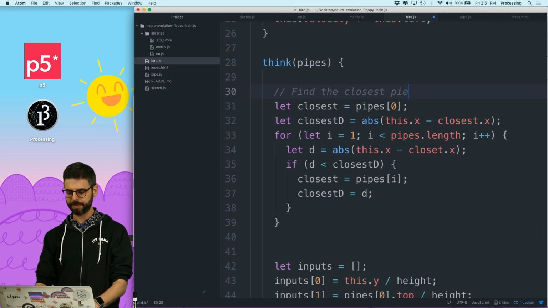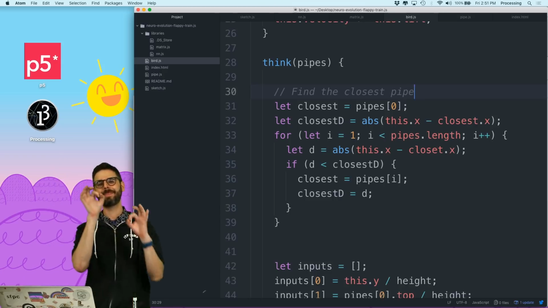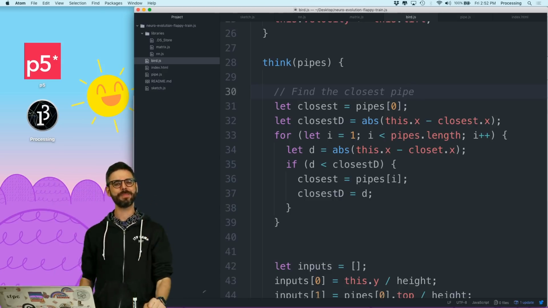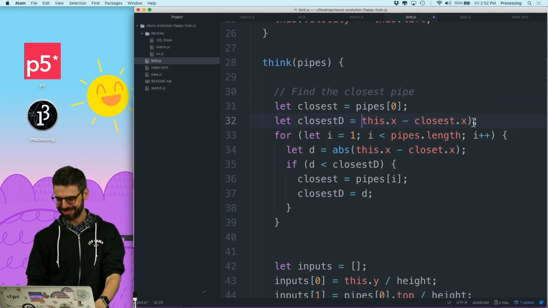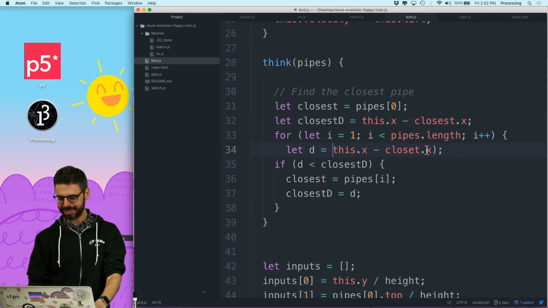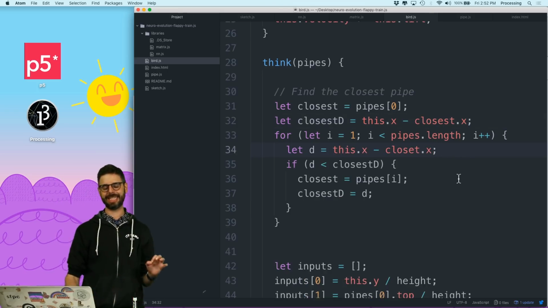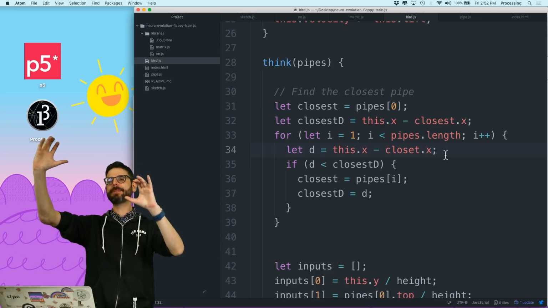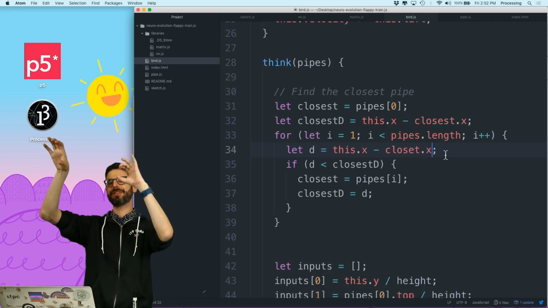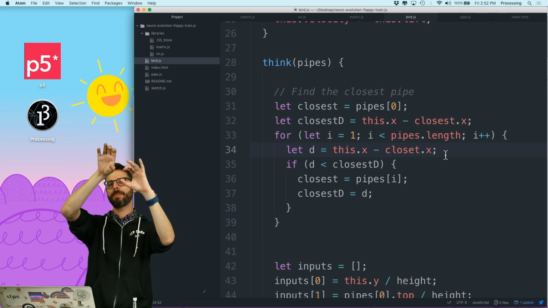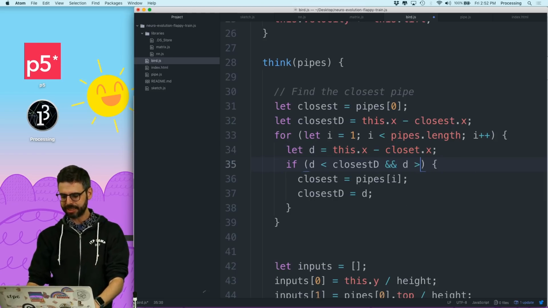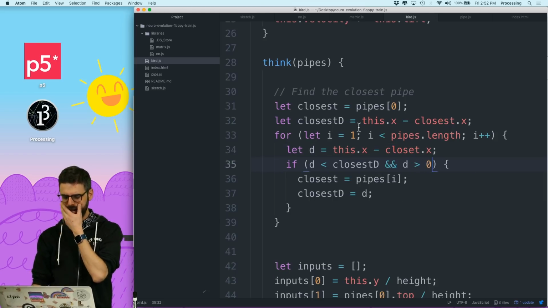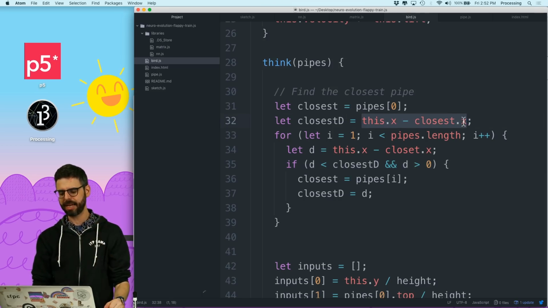Find the closest pipe. Here's the thing though, I don't want a pipe if it's gone behind me already. That one shouldn't matter. I got an idea. Let's get rid of that absolute value thing. Because as long as the distance, the pipe's x minus my x, is positive if it's over here, and I want that to be a lower number, but I don't want it to be negative. So as long as d is less than closest d and d is greater than 0, then we're fine. But what if this is negative? But it wouldn't be at the beginning.